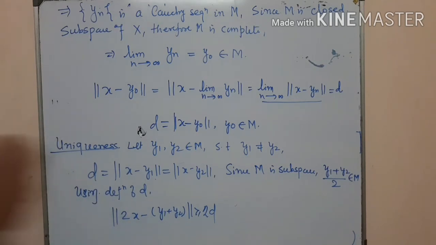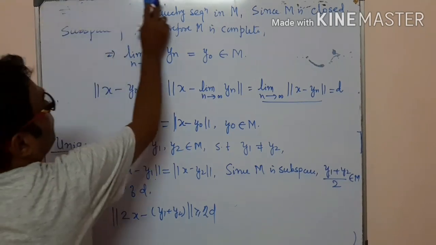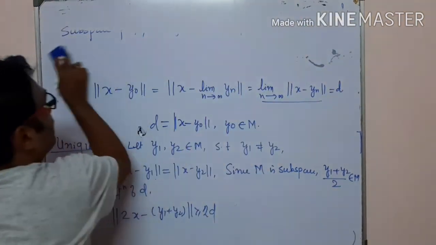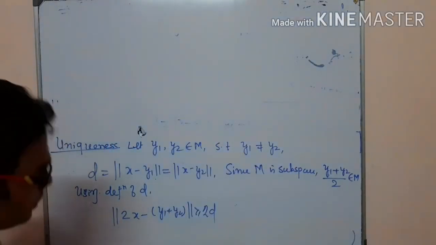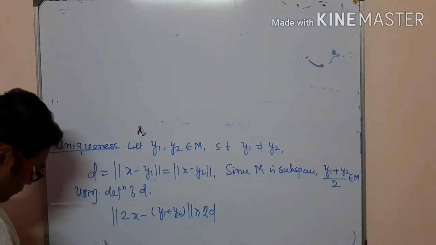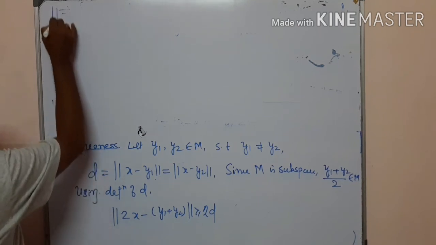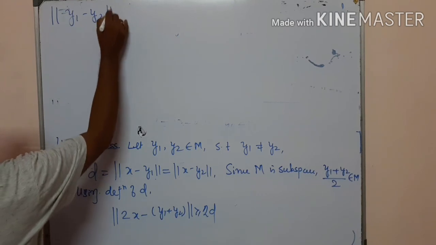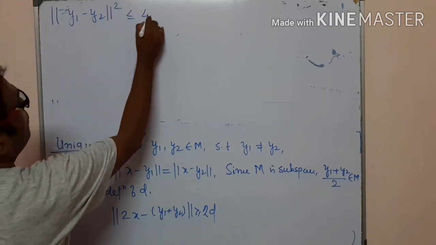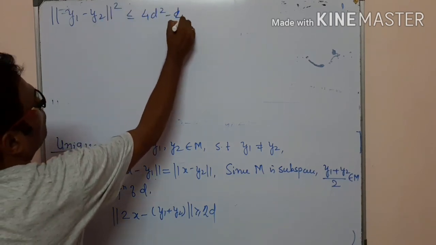Again we apply the parallelogram law for y1 and y2, repeating the same process. That is, the norm of y1 minus y2 whole square is less than or equal to 4d square minus 4d square.